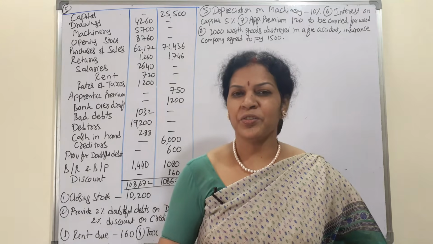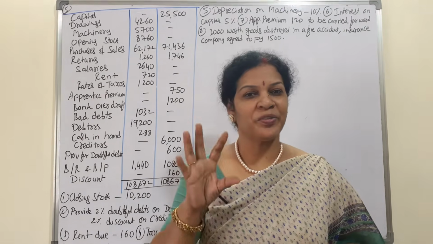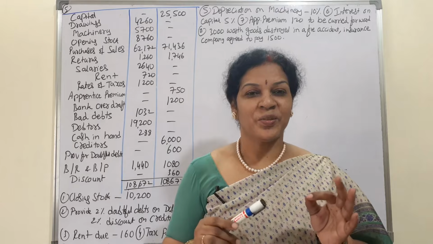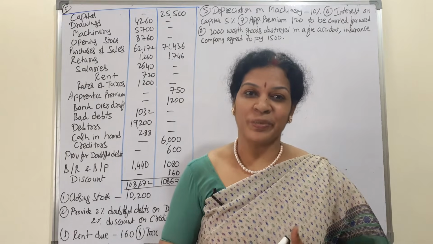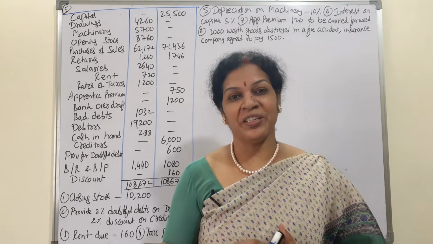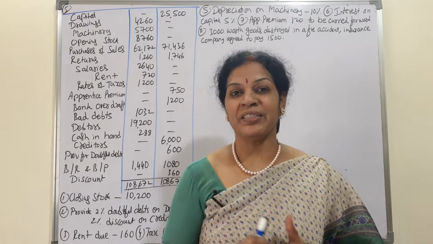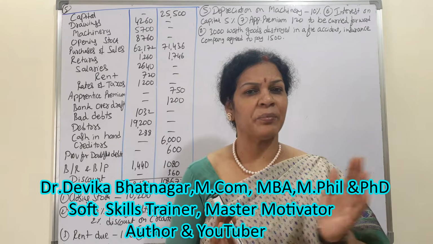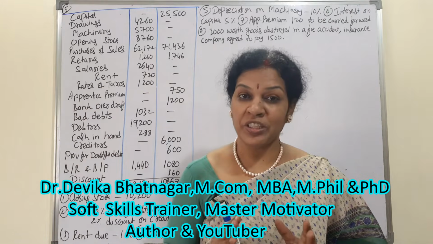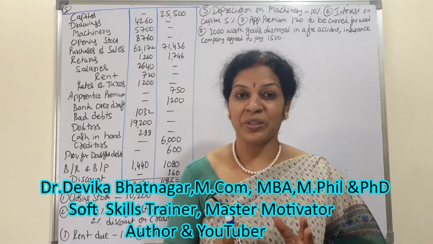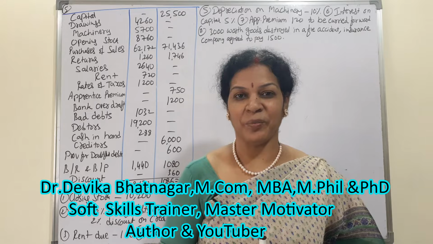Hello dear students, today we are going to work out final accounts fifth problem. Here the typical adjustments I am going to take are especially insurance claim and provision for doubtful debts. This treatment is different from the previous four problems. You need to be very careful. So without wasting much time, let's enter into the topic.